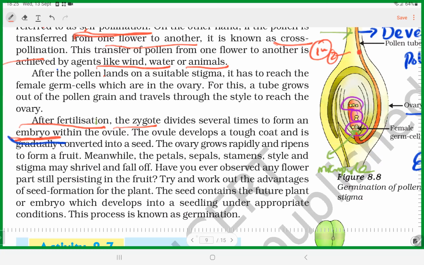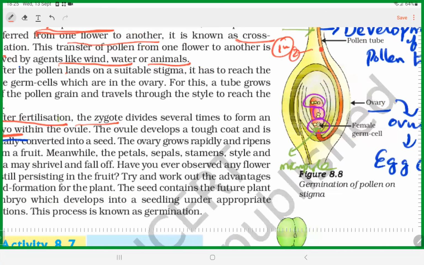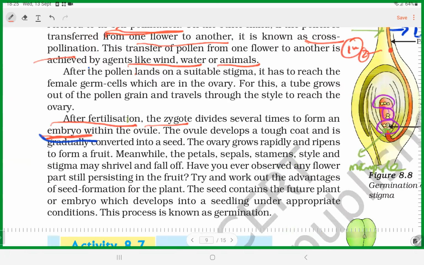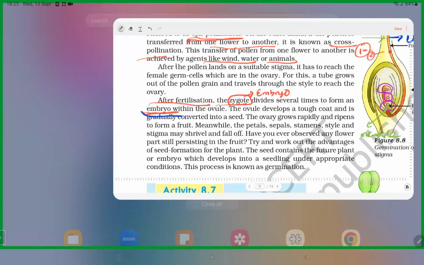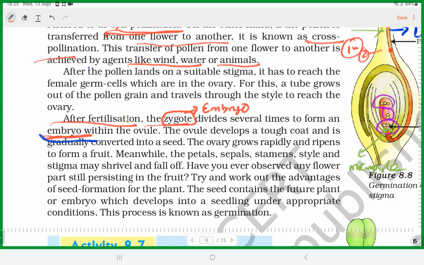Here we saw a zygote develops from egg, zygote develops into embryo, and then the ovule develops into seed. Okay, ovule tough coat forms and develops into seed. Okay, zygote to embryo, ovule to seed, and then ovary develops into fruit. Okay, can you understand?